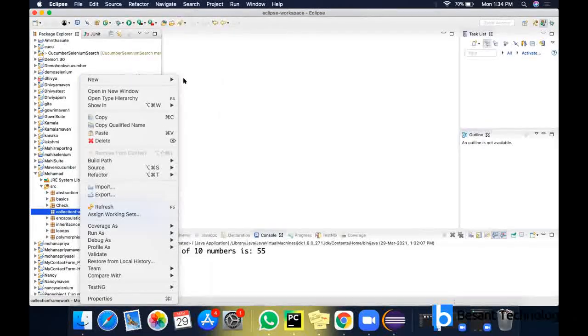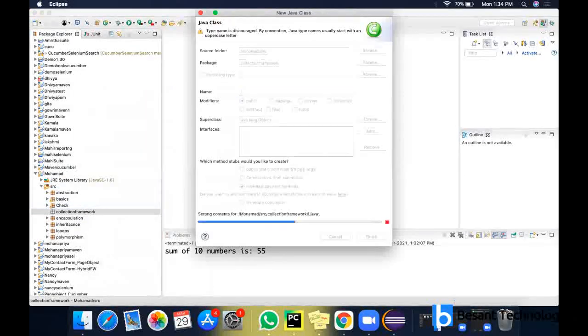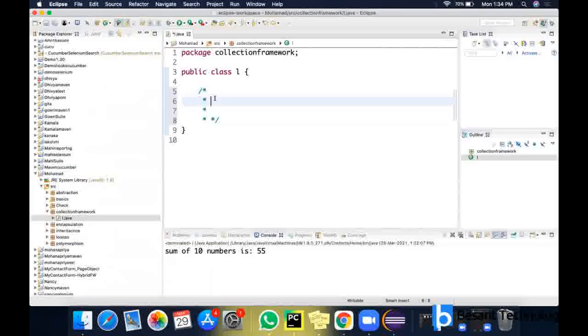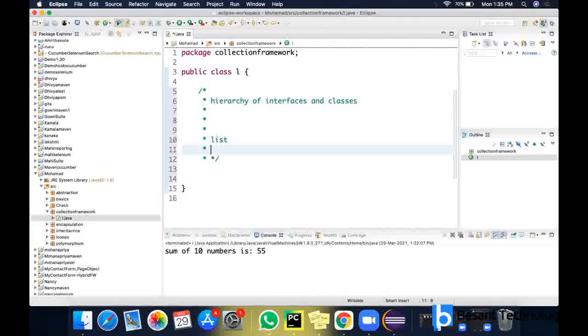So I'm going to create a new class first. We are going to start with the list. So let's see what this collection framework is. Actually, collection framework is a combination of classes and interfaces. I'll explain what an interface is after this one. It is a hierarchy of interfaces and classes. Interface is more or less like an abstract class. So I'll take a separate class on interface. These are the types of collection framework: list, map, set, and queue.